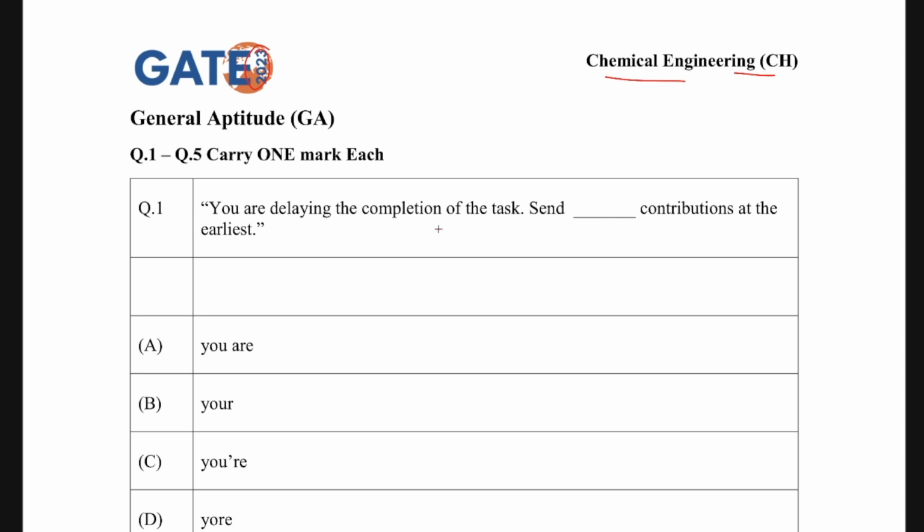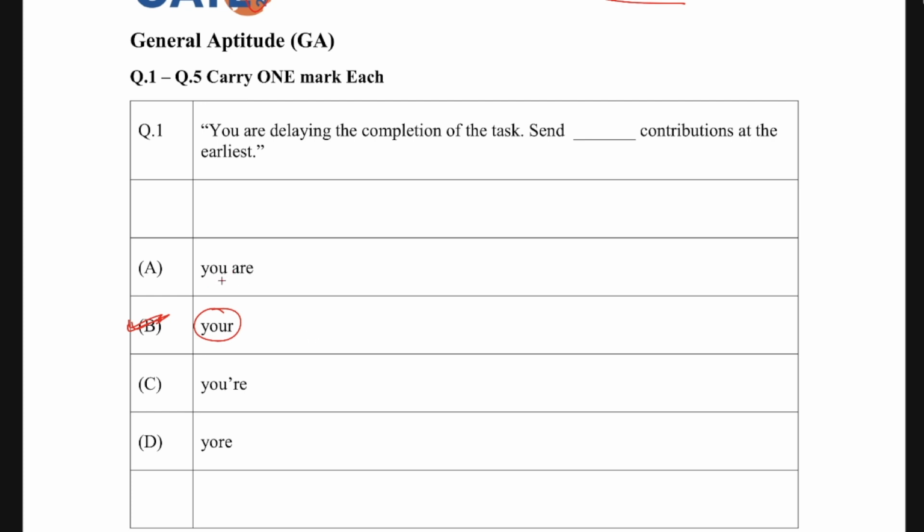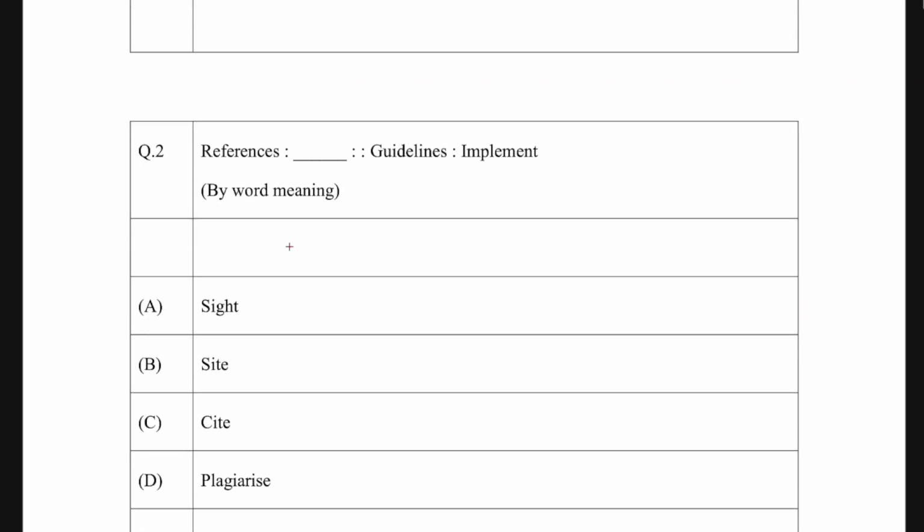It says: you are delaying the completion of the task. Send dash contribution at the earliest. It's very simple. They are saying that you are delaying the completion of the task, so send your contribution at the earliest, where yours means that to the other person. So that's the correct option. "You're" will not fit here, as that is just a short form of "you are", and that does not make sense over here. So yeah, "your" is the correct answer. Okay, let's see the next question.